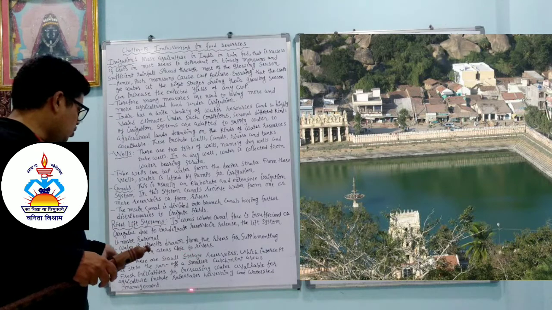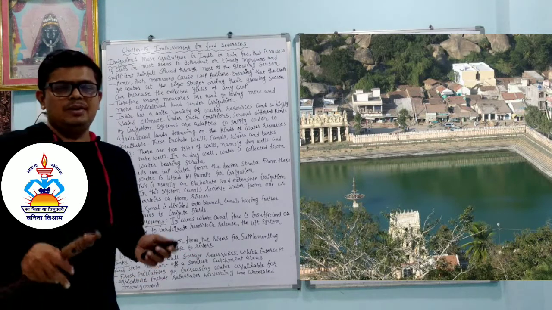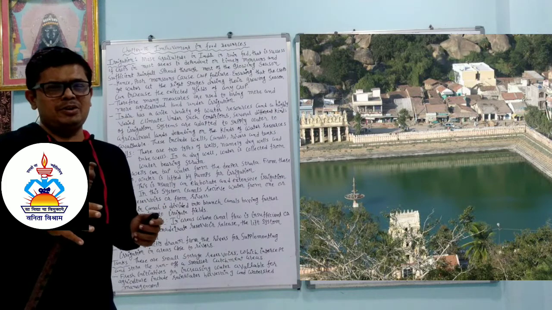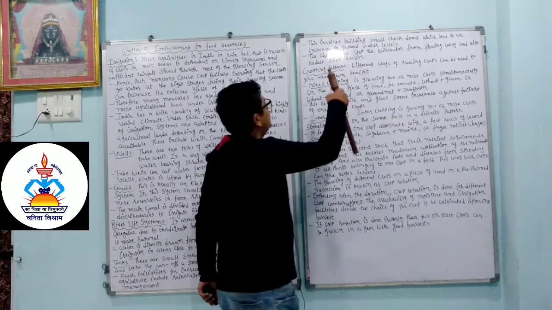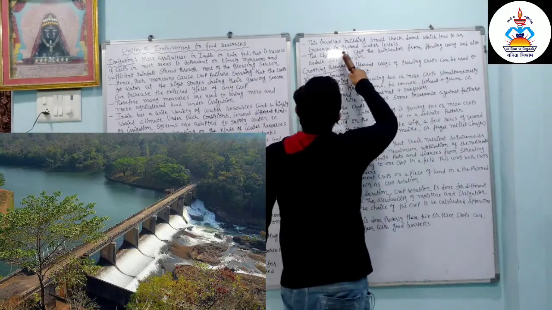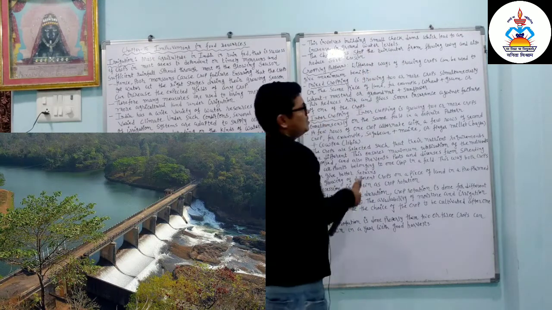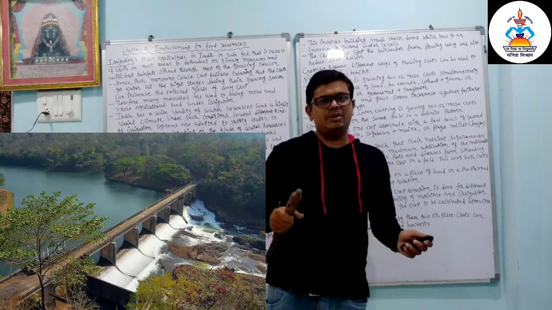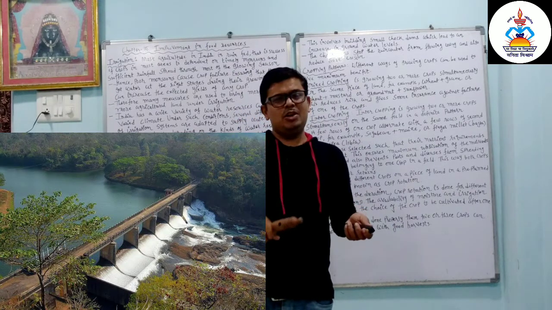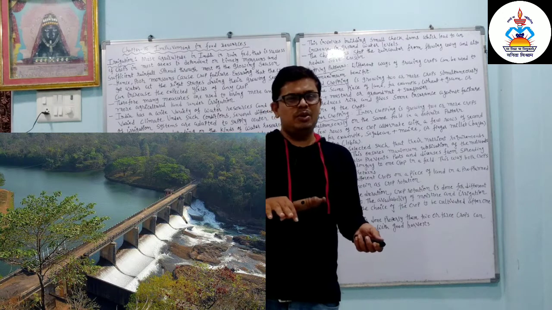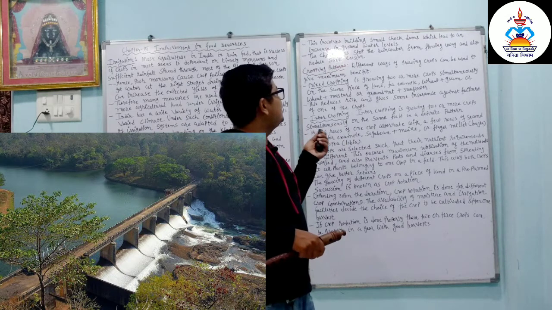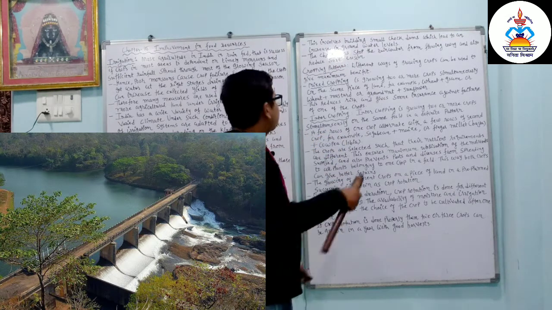That is in the rainwater harvesting and the watershed management. We have to develop such a system in which we can utilize more water in the watershed management. These involve building small check dams which lead to an increase in the groundwater levels. So it is not necessary that we only get a reservoir of water, we also have to increase the groundwater level. Whatever level of water is there, we should increase it. So we can build small check dams which lead to an increase in the groundwater levels.